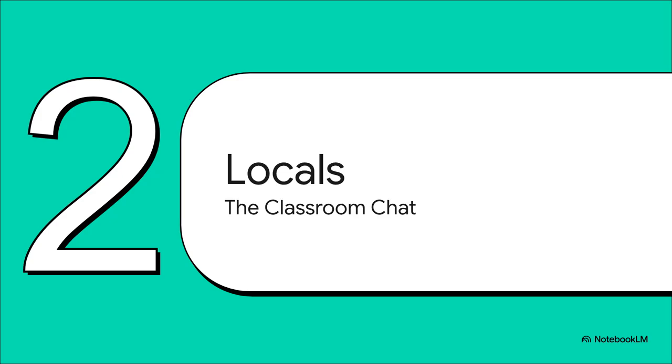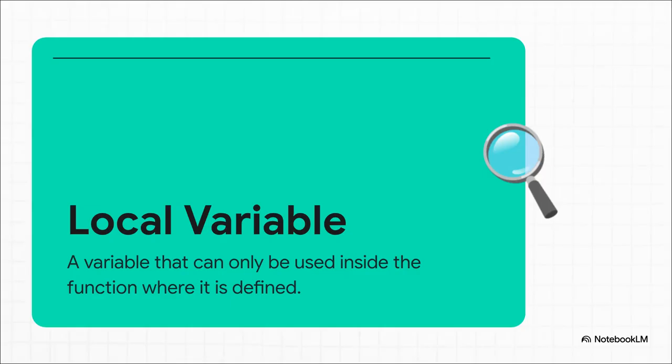Okay, so we've covered the big public PA system. Now let's zoom in and go into a much more private space. If globals are those public announcements, what about all the private little conversations happening inside each classroom? Well, those are our local variables. So here's the key thing to know. A local variable is born inside of a function, and it dies inside that same function. The moment the function is done running, that variable is gone. It just cannot be seen or used by any code outside of its home function.